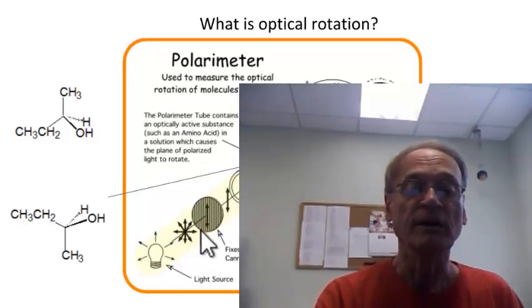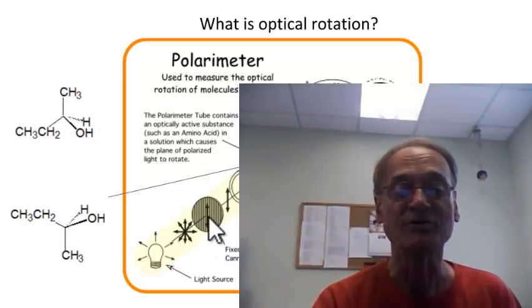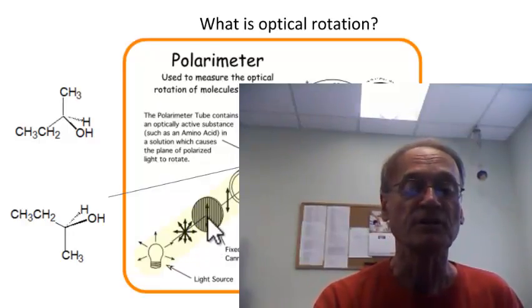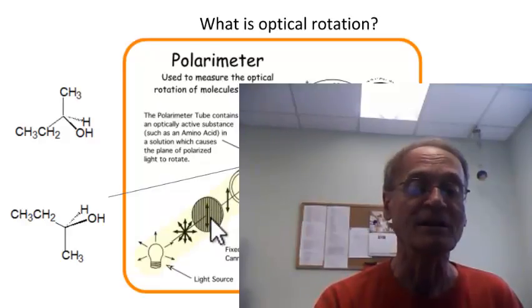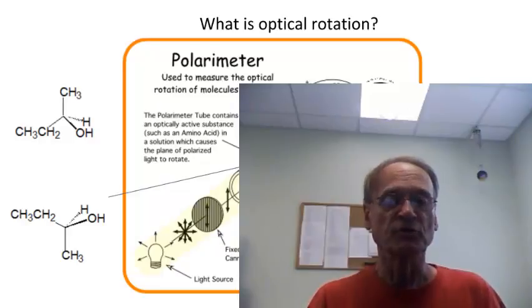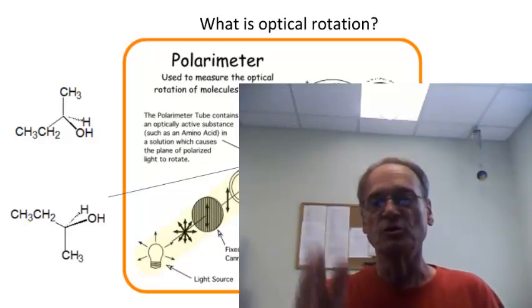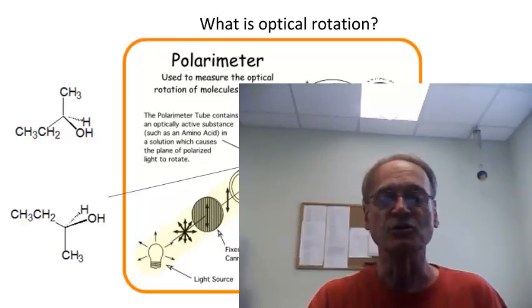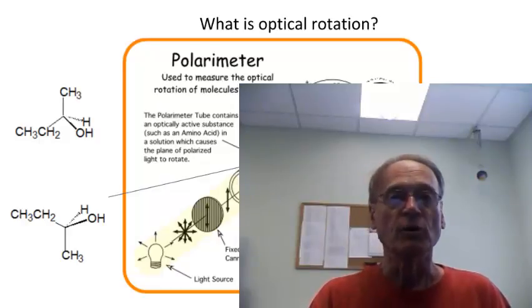So what we do then in a polarimeter is we pass that light through what's called a polarizer. Well, a polarizer is really just a piece of material that has lines in it, all parallel to each other. Do you remember the diffraction gratings that we used when we looked at the gas discharge tube showing us the spectra of various elements in general chemistry? Well, those were actually polarizers.